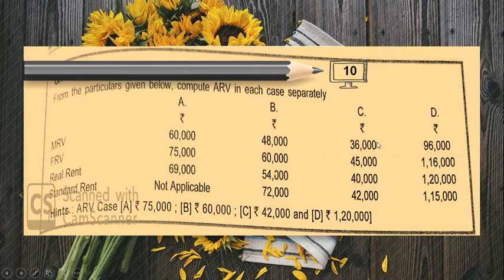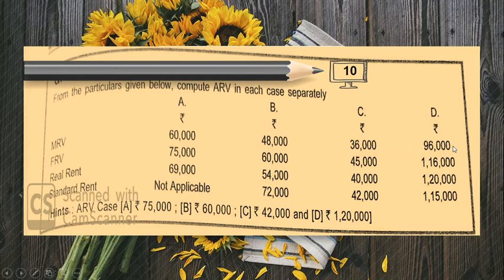Then the situation C, 36,000 or 45,000, which is more, 45,000 is more. That or 42,000, which is less, 42,000 is less. This or 40,000, which is more, 42,000 is taken as the annual rental value.